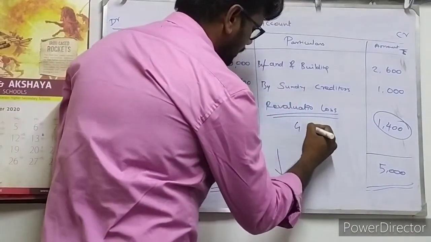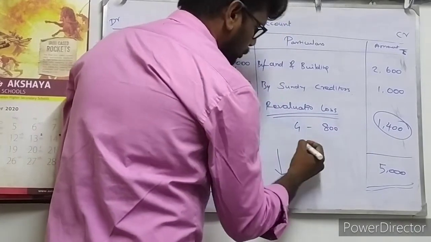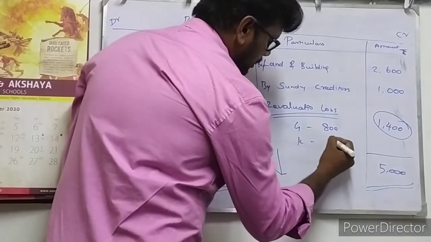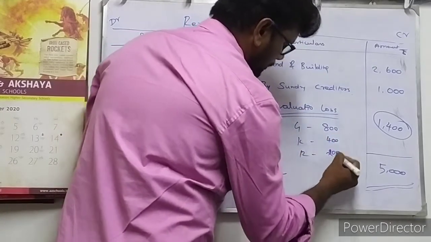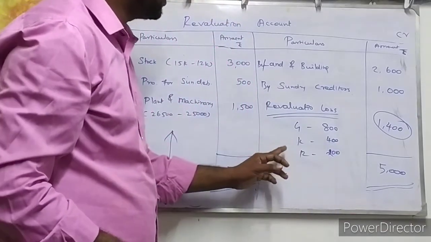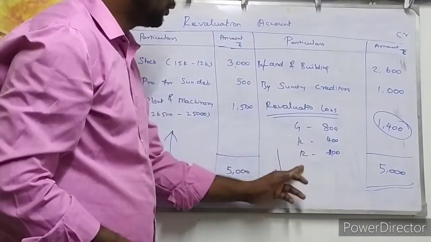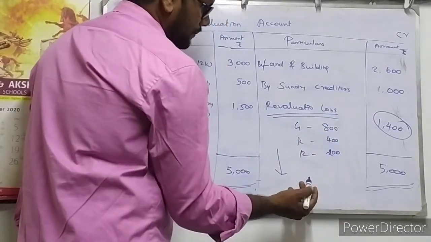For Gopi, it is 800 rupees. For Krishan, it is 400 rupees. And for Ram, 200 rupees. 800 rupees for Gopi, 400 for Kishan, 200 for Ram. So this will be debited to their partners' capital accounts, isn't it?